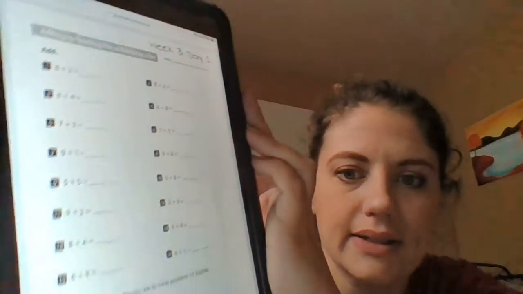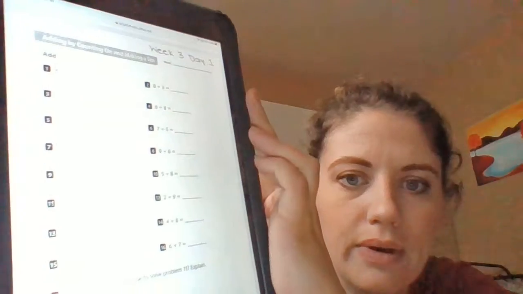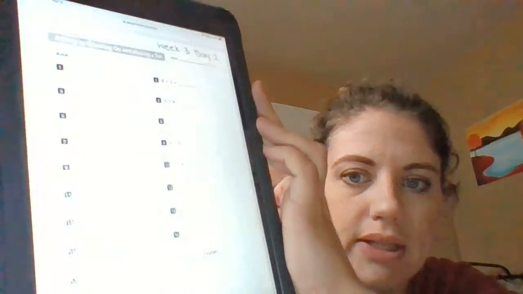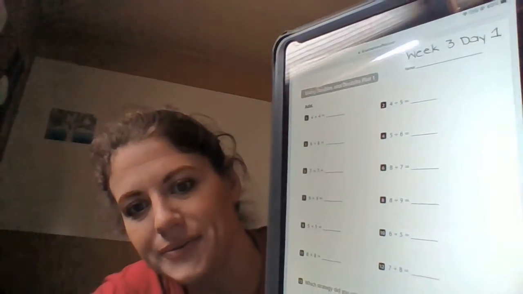Okay, so now we're into our math worksheets. And the first math worksheet shouldn't take you too long. A lot of you guys do have these facts already memorized, but don't forget that if you are stuck using your fingers to count on or using objects to help you, maybe a pile of coins to help you have some manipulatives to slide and some tools to use to add these two one-digit problems together. And then it continues on to the second page. Okay?